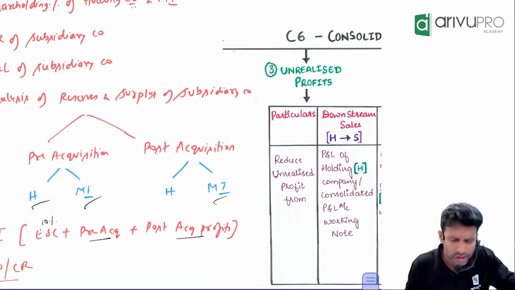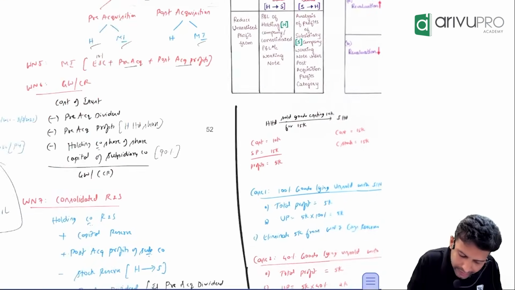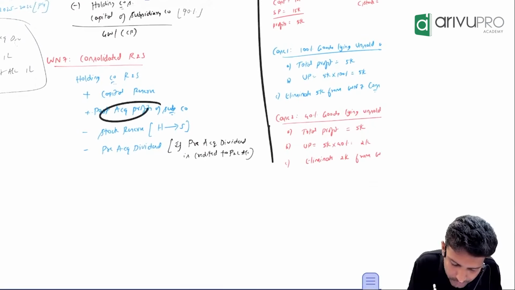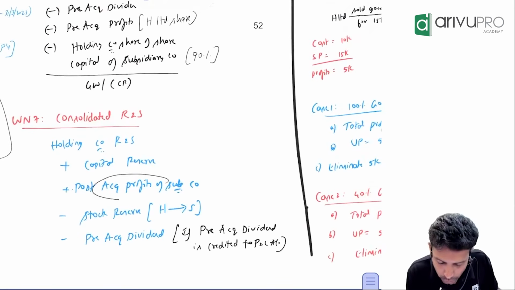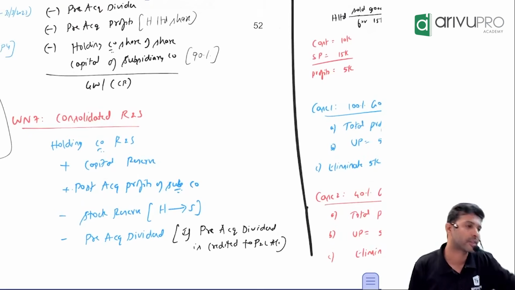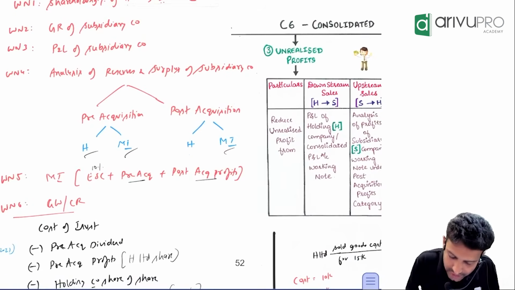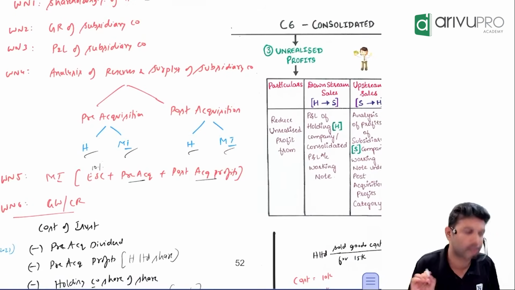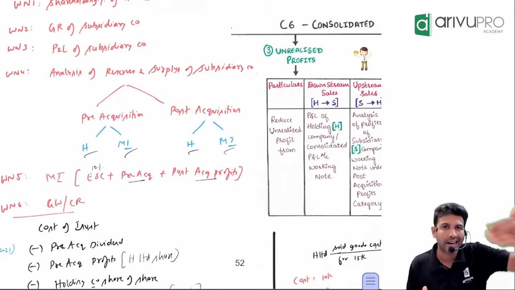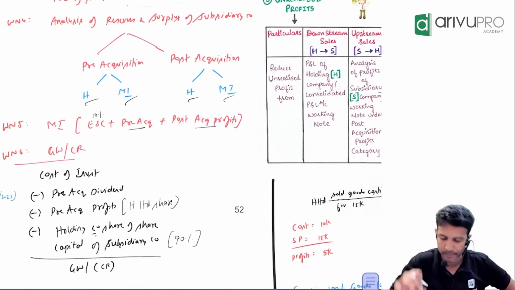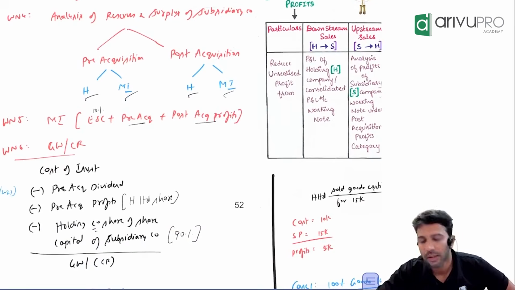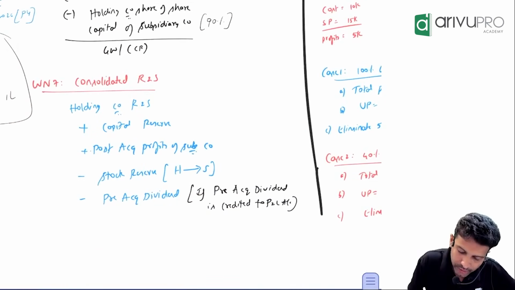This is your normal profit. So add it to working note number 7. Take the holding company's reserves and surplus and add the post-acquisition profit share of the subsidiary company. That way, are any of these numbers pending or are all of them considered? All of them got considered, but at different places because their nature is different.